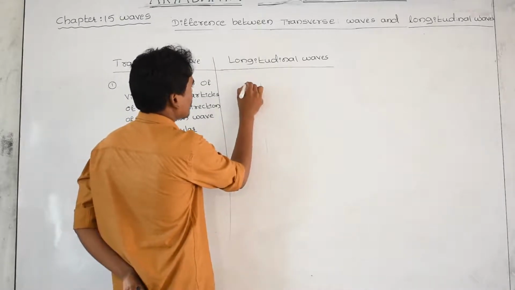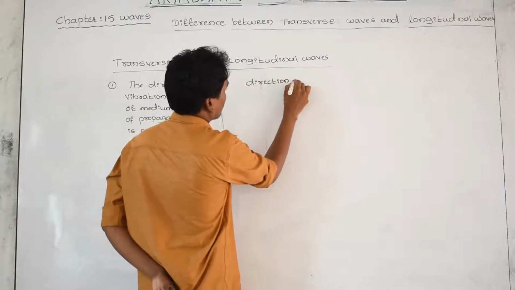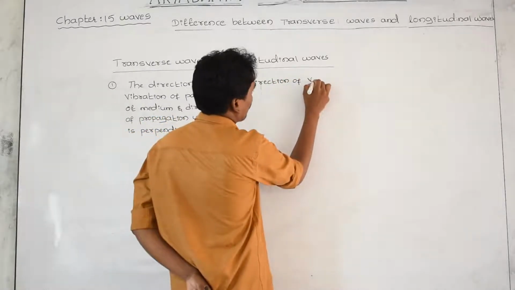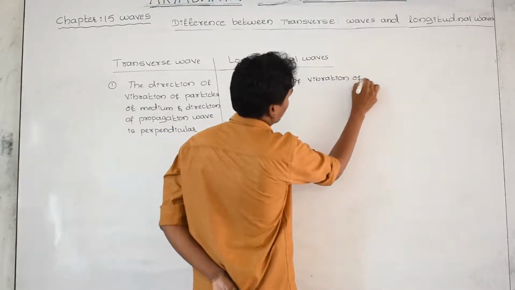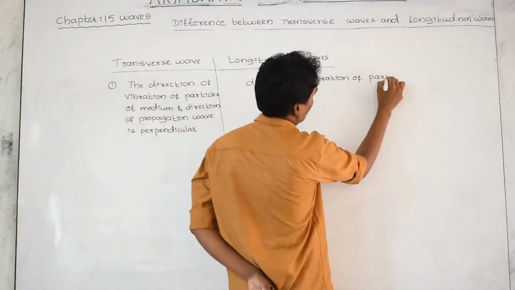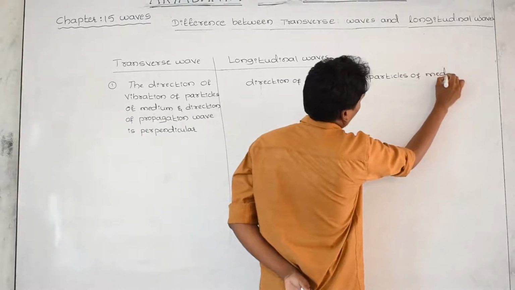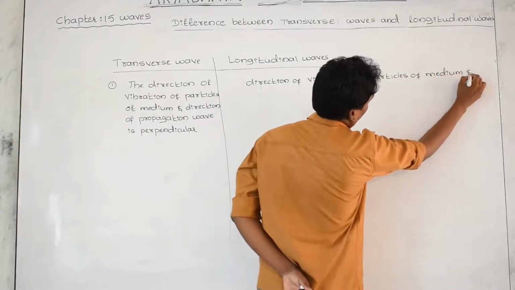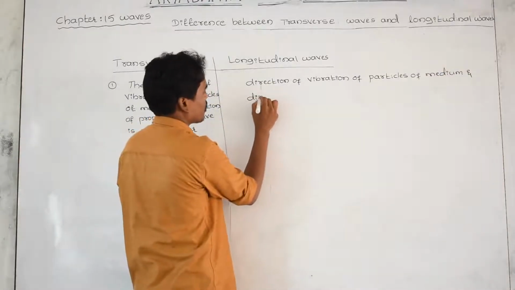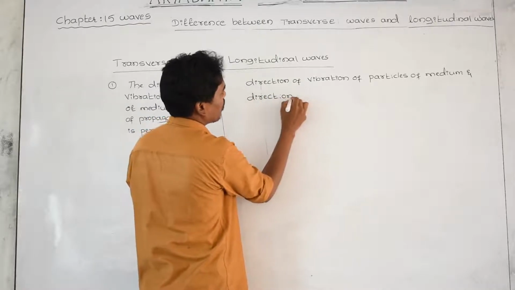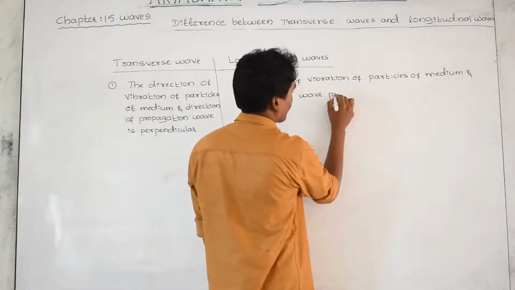Here, in longitudinal waves, the direction of vibration of the particles of the medium and the direction of wave propagation are along the same direction.